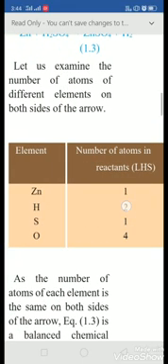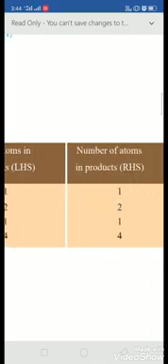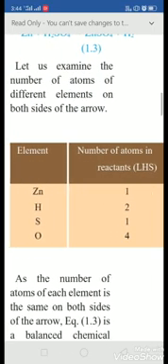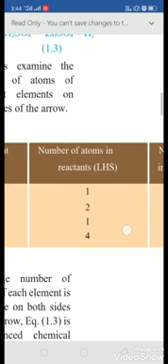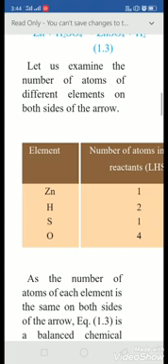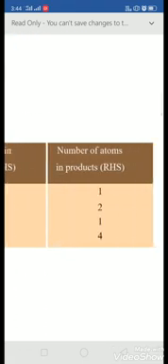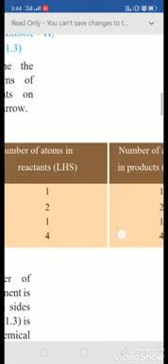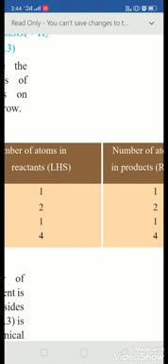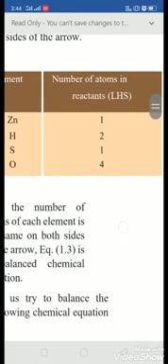Hydrogen: reactant side 2, product side 2. Sulfur: reactant side 1, product side 1. Oxygen: reactant side 4, product side 4. So this reaction is balanced, as the number of atoms on the LHS and RHS are equal.